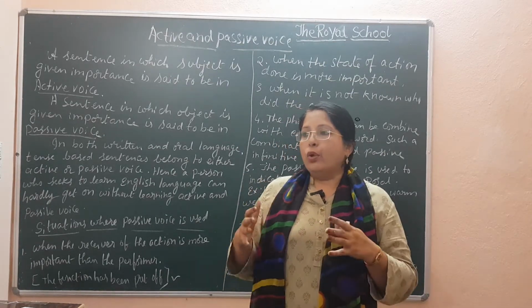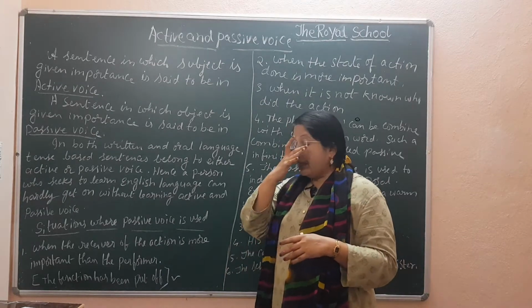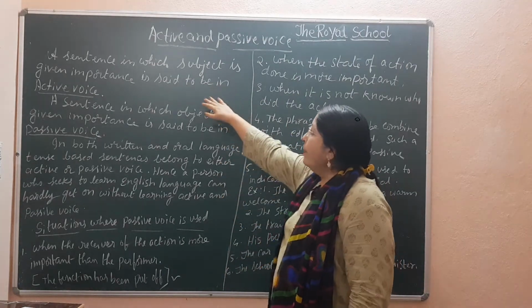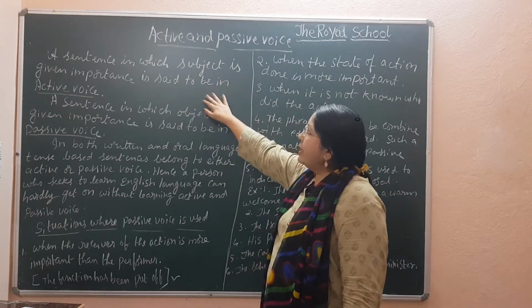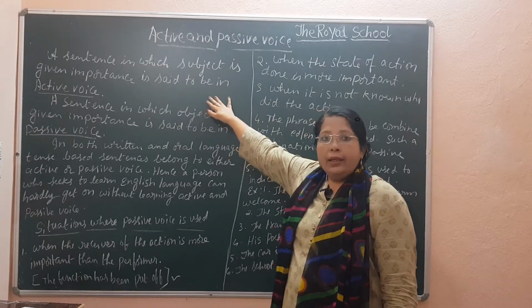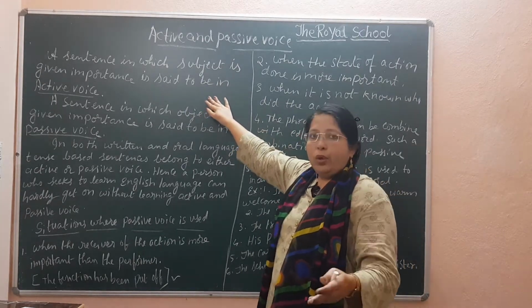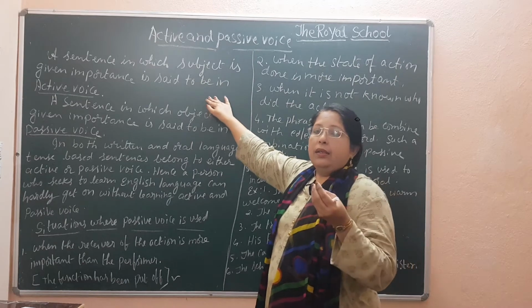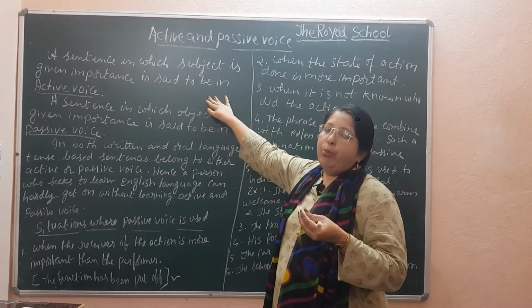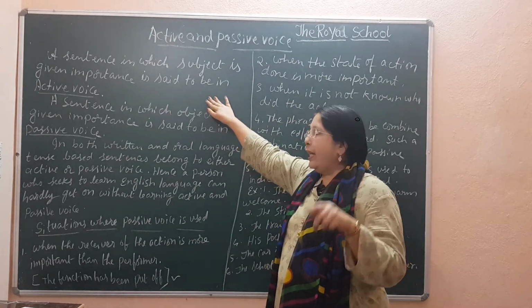For that we need to know some rules. So I will just go for the definition now. A sentence in which the subject is given importance is said to be in active voice. As I told you, Rohan is the action doer. We have given more importance to him in the sentence, so it is active voice.